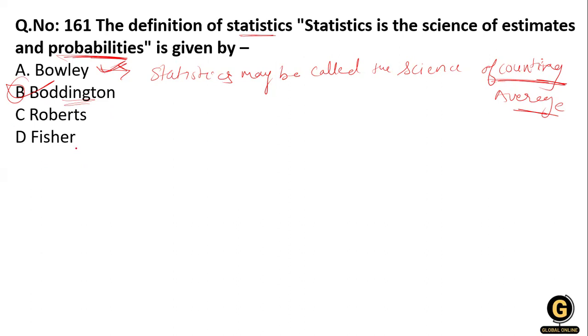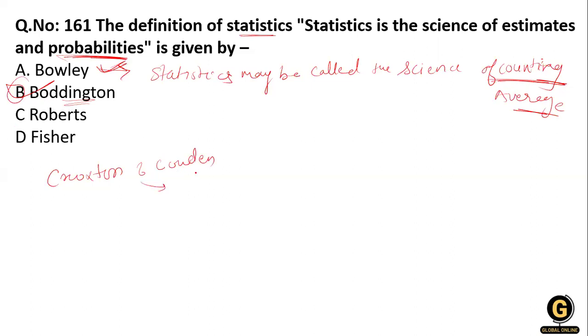The next question, and one more which I am just recalling, is given by Croxton and Cowden.